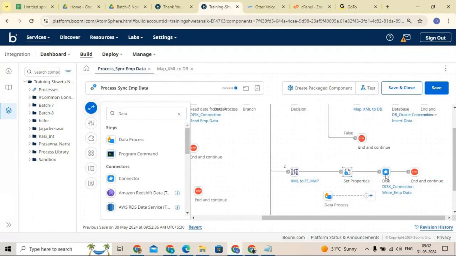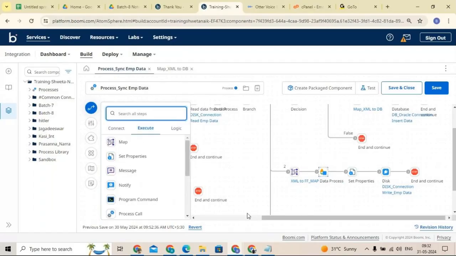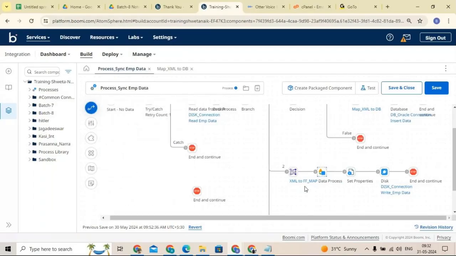But I want to combine them. After combining, I want to assign a file name. I want to override the file name, then send it to the target system. So in that scenario, I can use this before the set property, right? Yes.